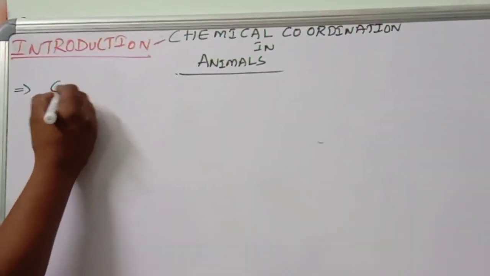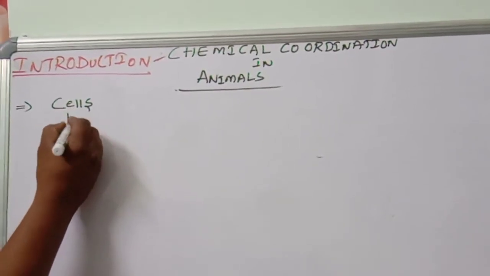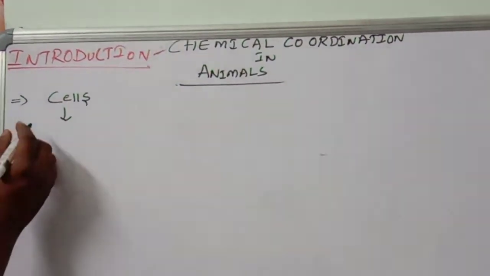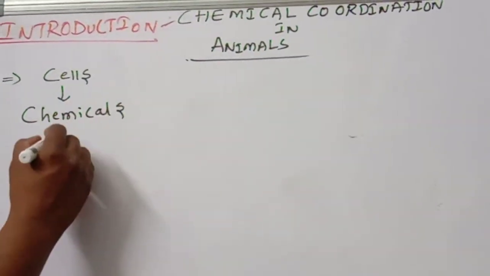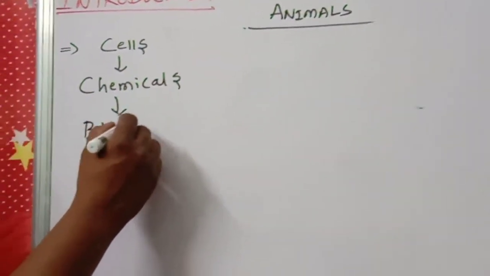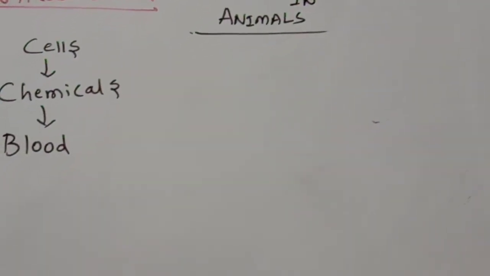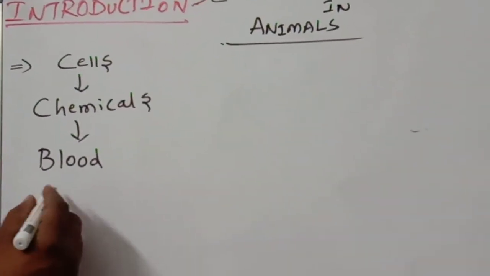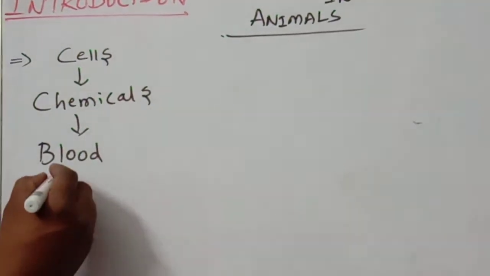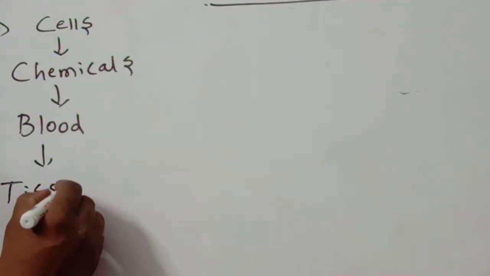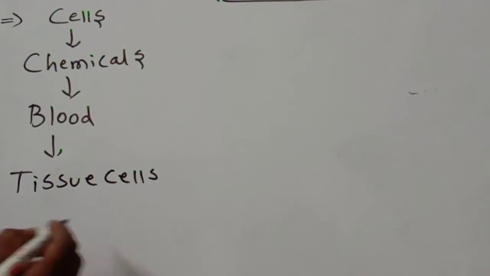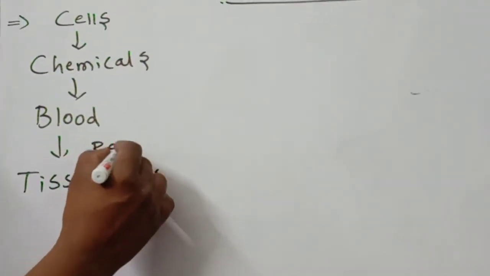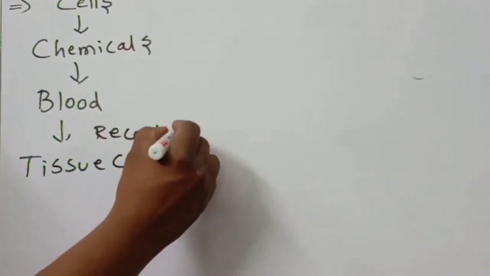The cells release chemicals directly into the blood, and these reach other body tissue cells. Some receptors will be there.